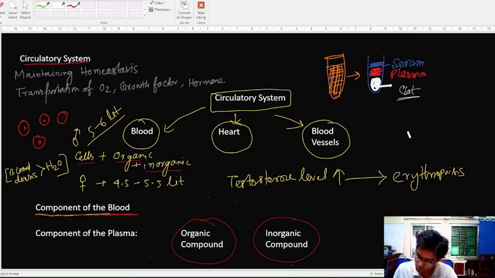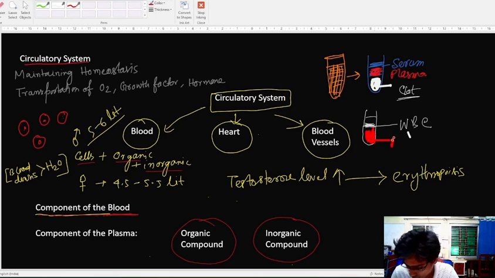In the clot section there will be different kinds of blood cells. If you centrifuge at more speed, at higher G value, then another three layers will be formed. One will be the plasma or serum layer, and another small layer where white blood cells are there. In the lower section it will be the RBC. After centrifugation you get all these things.